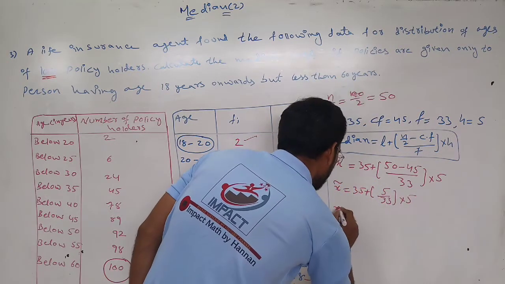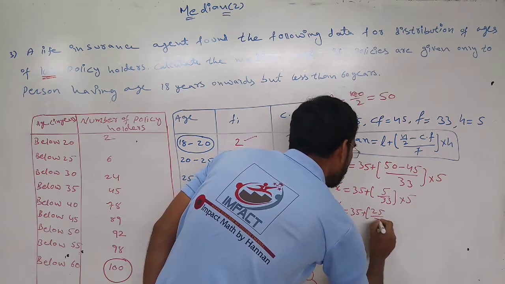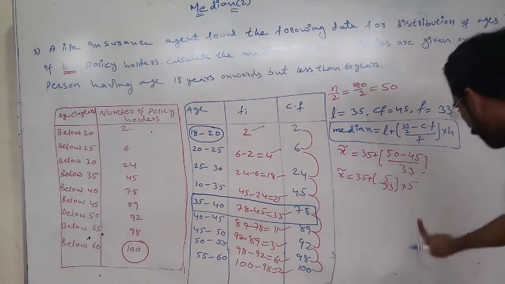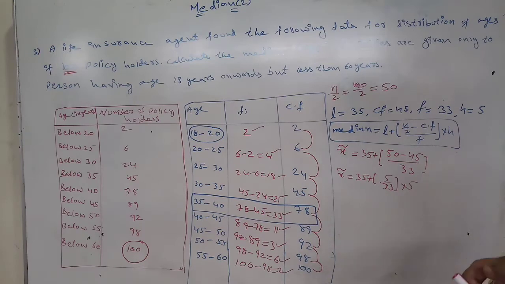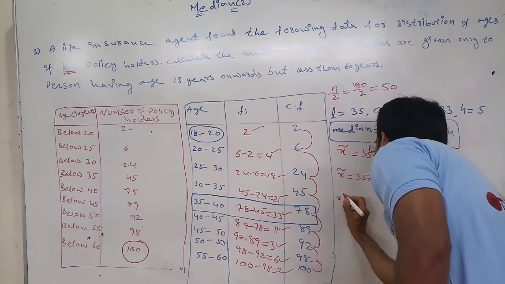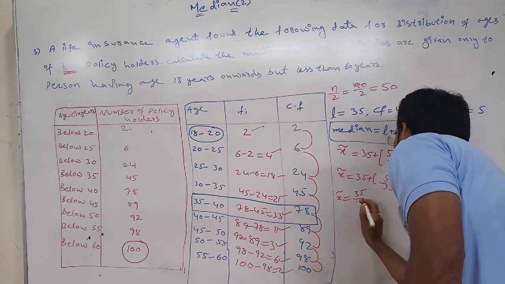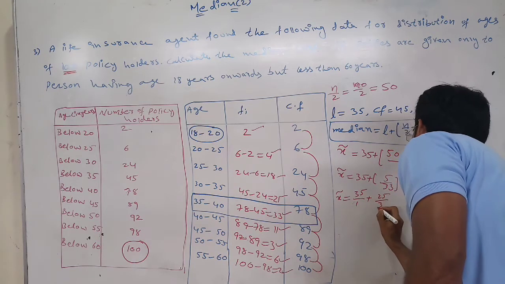5 fives are 25, so X tilde is 35 plus 25 by 33. We will convert the unlike fraction to a like fraction. Here the denominator of 35 is nothing, so we take the denominator as 1. X tilde is equal to 35 by 1 plus 25 by 33.